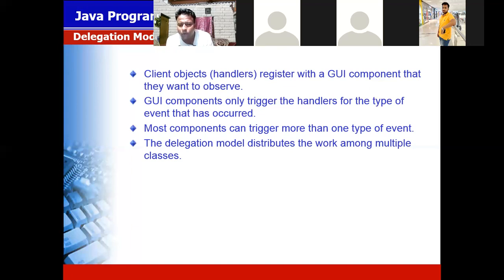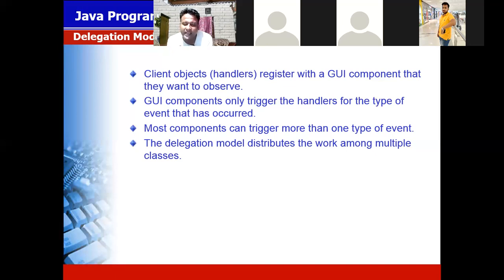The GUI component only triggers the handler for the type of event that has occurred. So you have written the code for the mouse and keyboard. So the GUI component will verify in which source the event is generated. Your event is generated through the mouse or your event is generated through the keyboard. So depending on that, the particular function is executed.